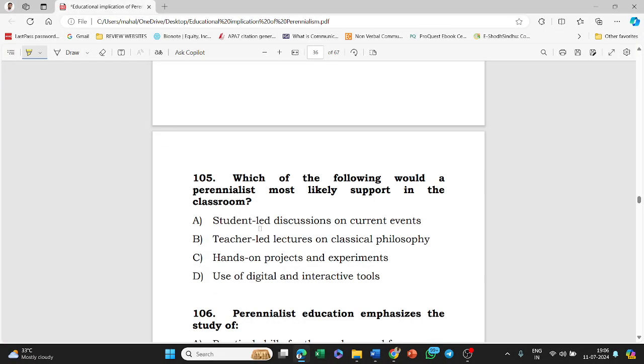Next question is: which of the following would a perennialist most likely support in the classroom? Options: student-led discussion on current events, teacher-led lectures on classical philosophy, hands-on projects and experiments, use of digital and interactive tools. The answer to this question is option B, that is teacher-led lectures on classical philosophy.